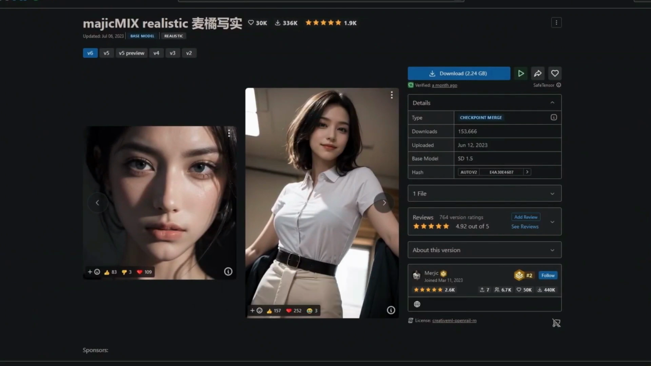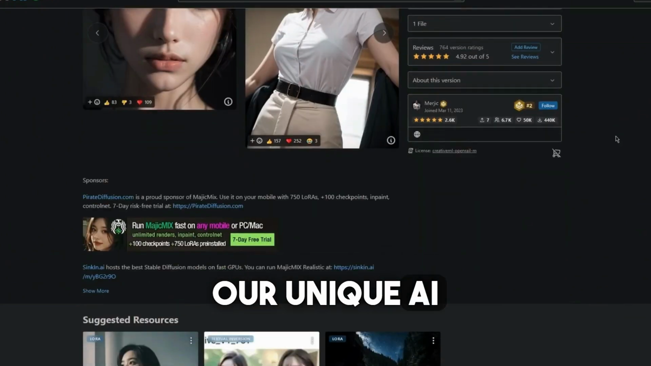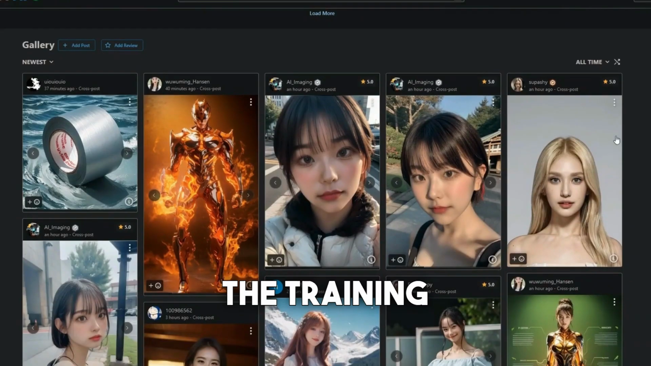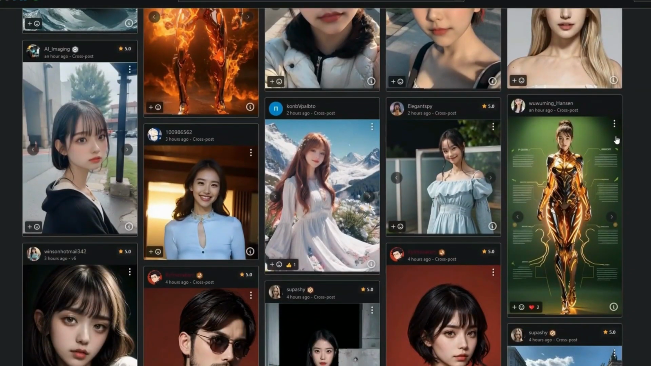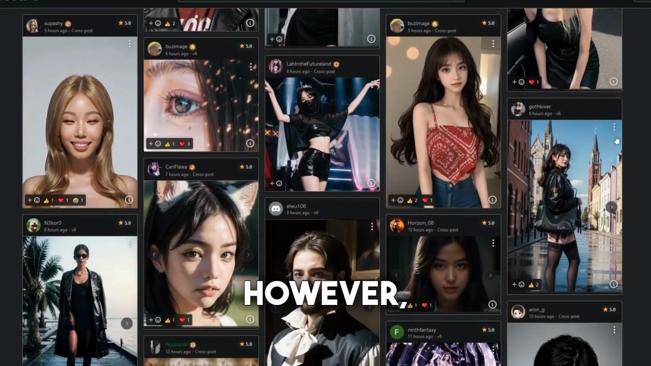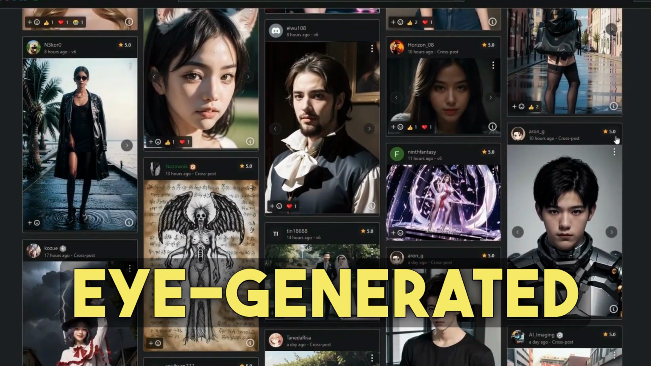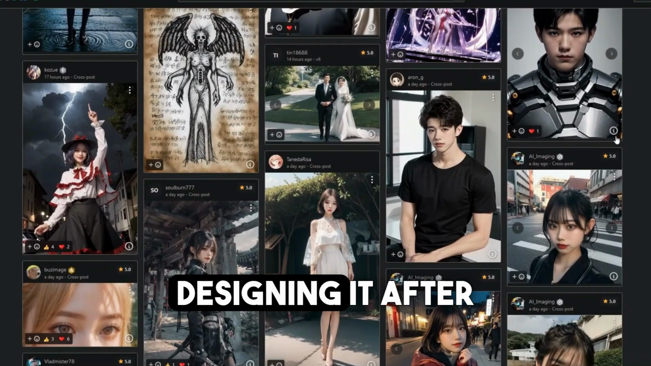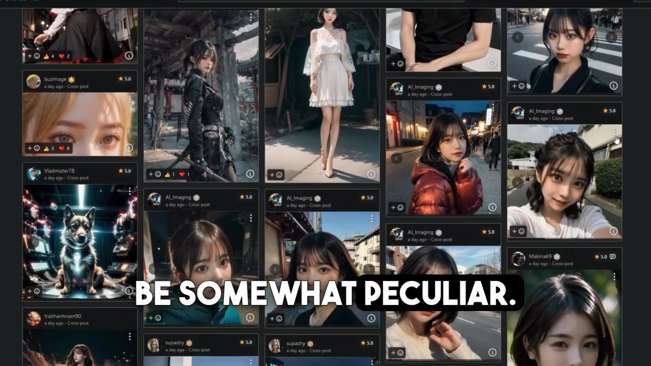To achieve this, we'll embark on training our unique AI model. As we're aware, the training process hinges on data, necessitating photos that align with the desired appearance of the model. However, our aim is to create an AI-generated person, correct? Designing after a real person would be somewhat peculiar.